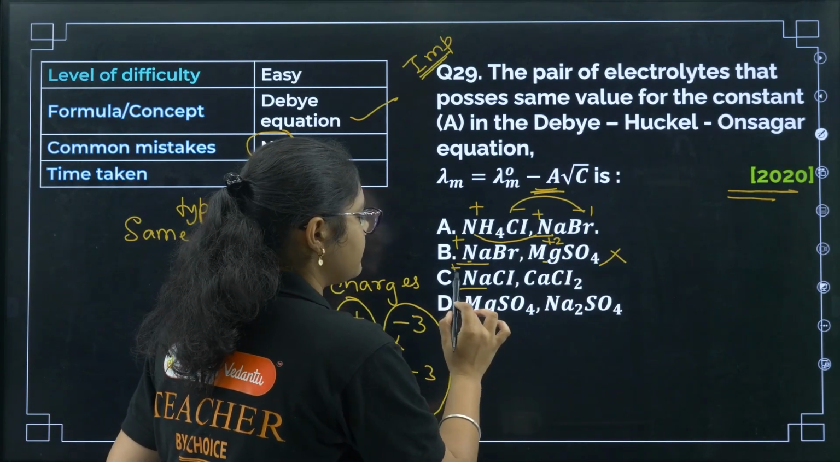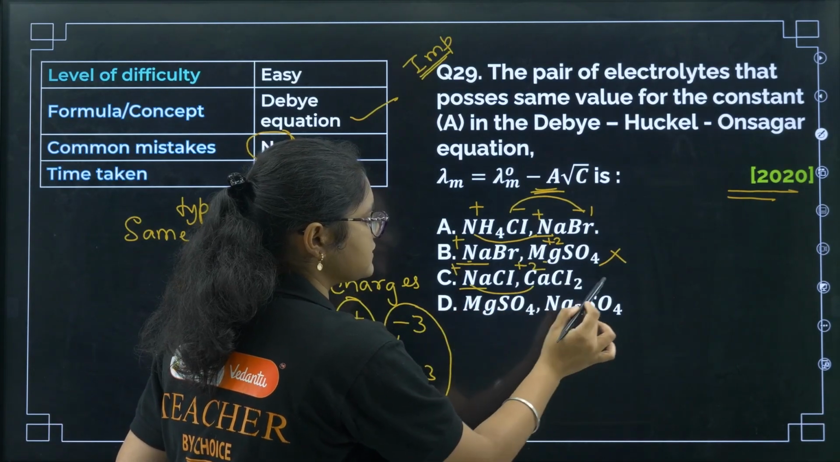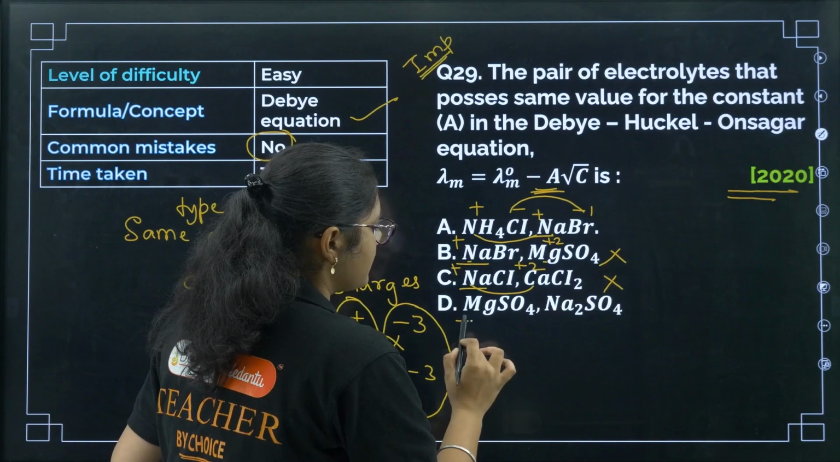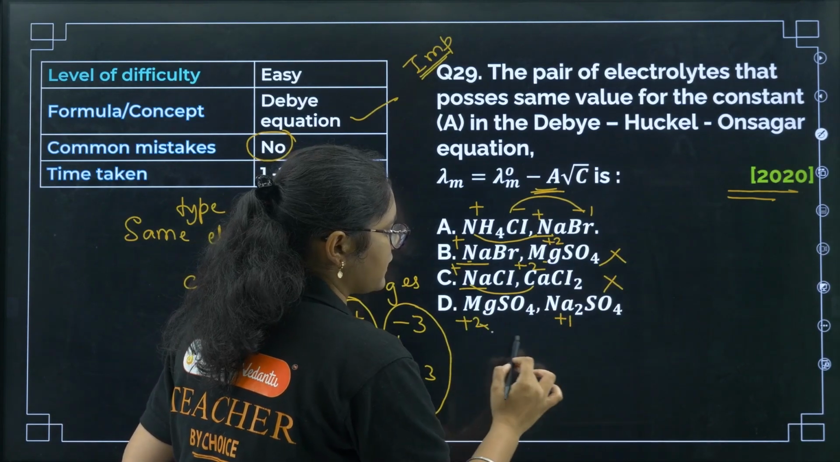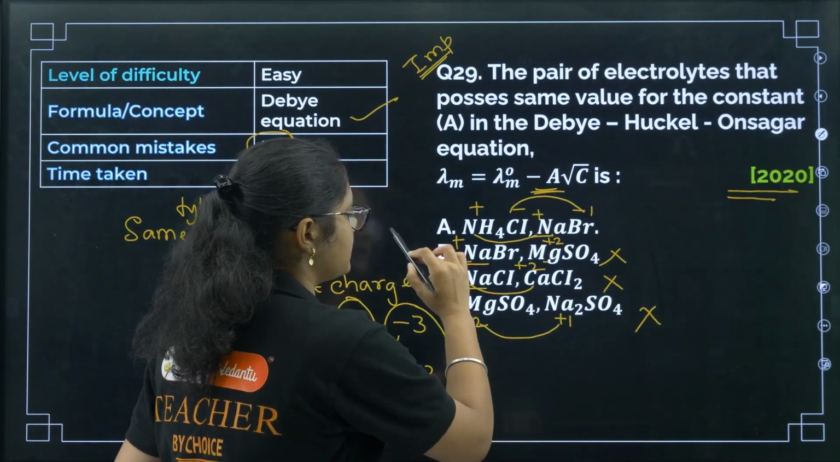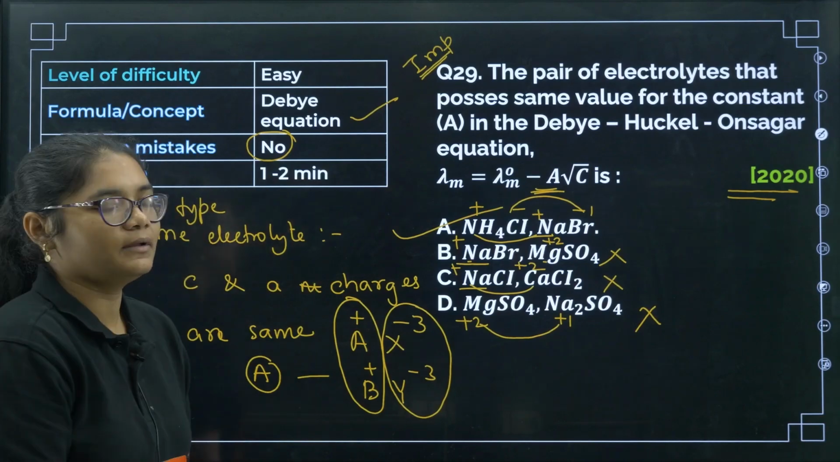Here if you see, this is Na plus 1, again calcium is plus 2. Cation charges are not matching. So that cannot be there. Now Mg is plus 2, Na is plus 1. Their cation charges are not matching. So this cannot be there. So the correct answer will be option number A here.